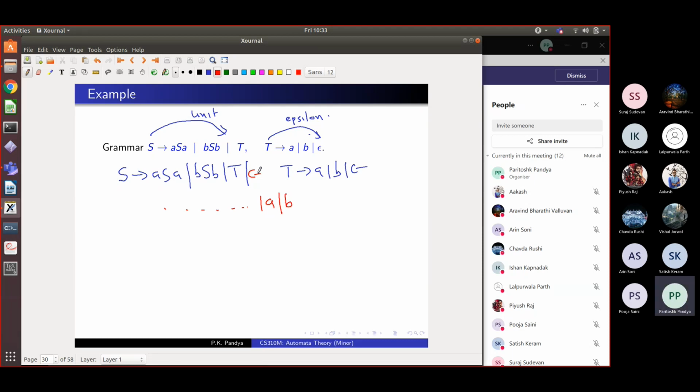And S goes to epsilon we have already added. But that is an example of this rule only, so I can add this also. Okay. So do you agree that I get finally a grammar which looks like this? Let me write this down in full.